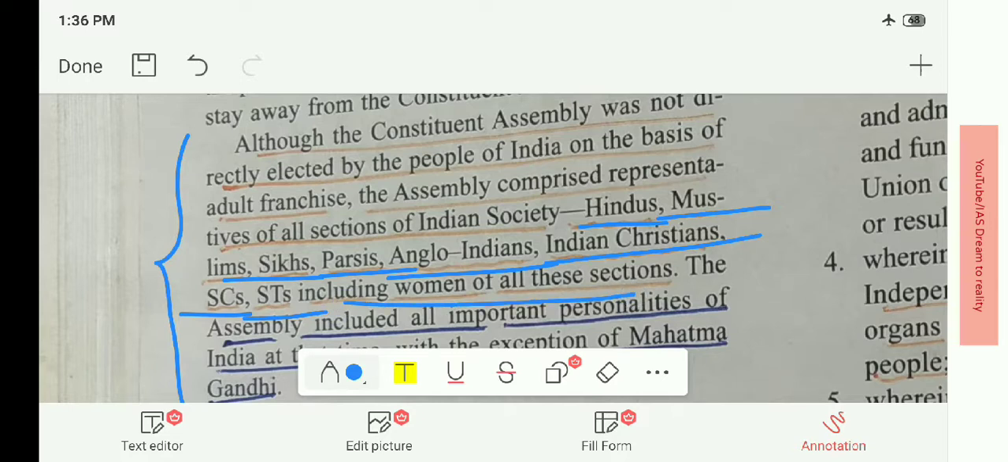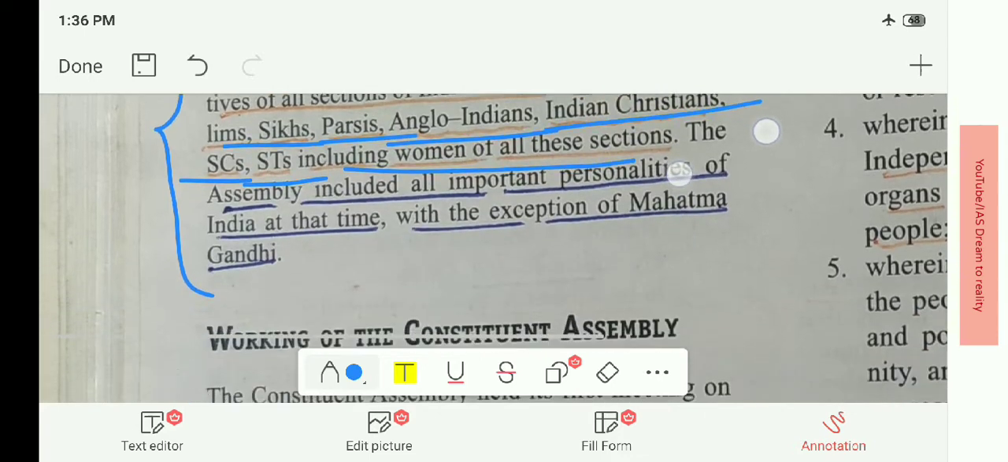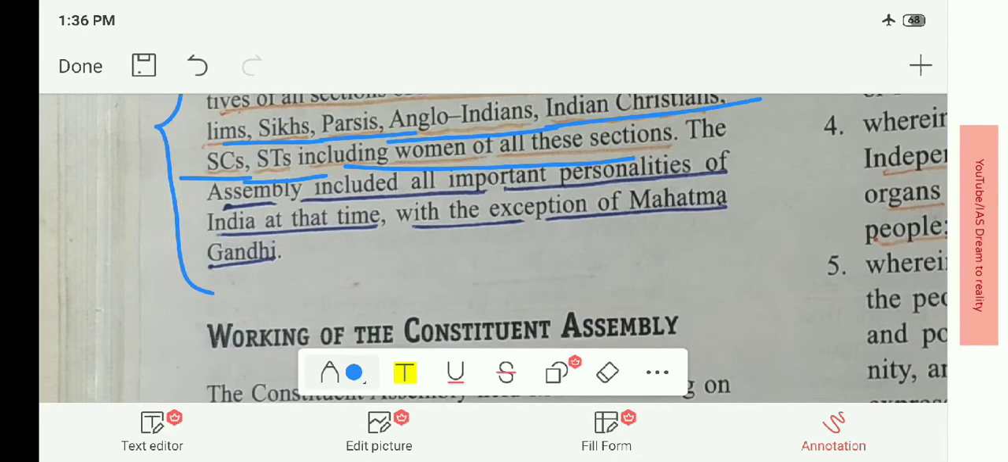So, women were also involved in selecting or electing the people for the Constituent Assembly. The Assembly included all important personalities of India at that time, with the exception of Mahatma Gandhi. That means the Constituent Assembly did not involve Mahatma Gandhi. This is an important point to be remembered from the examination point of view. Mahatma Gandhi was not a part of the Constituent Assembly.